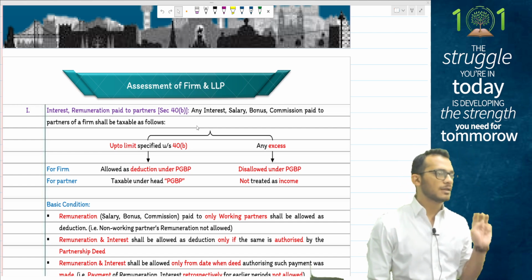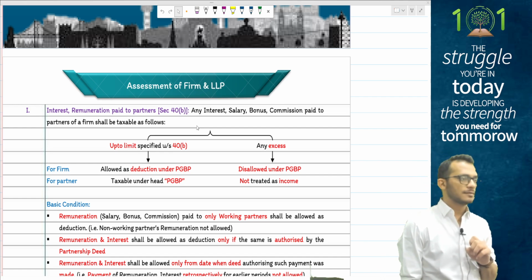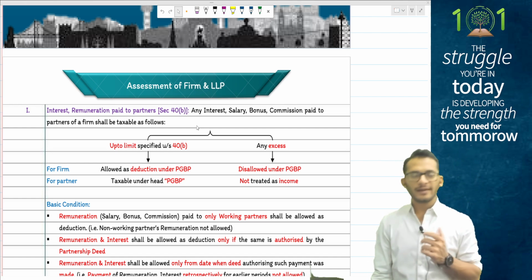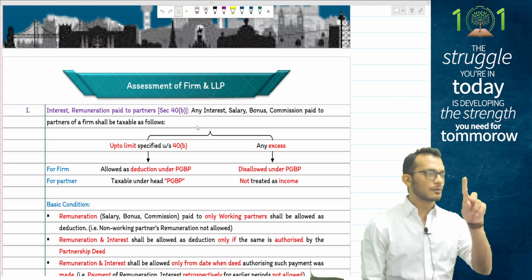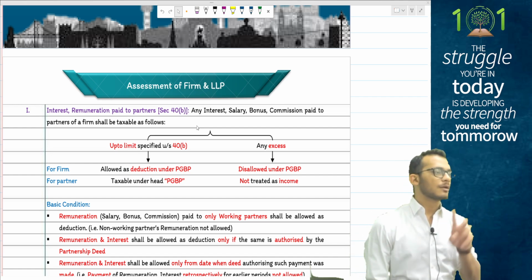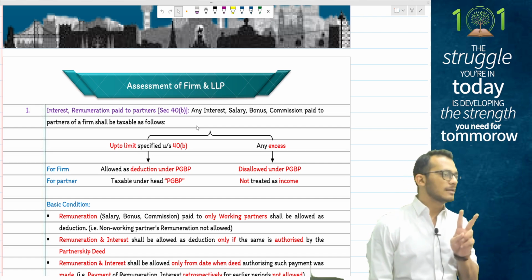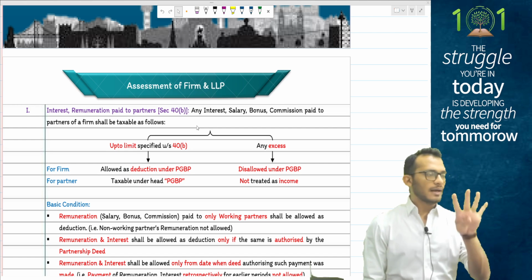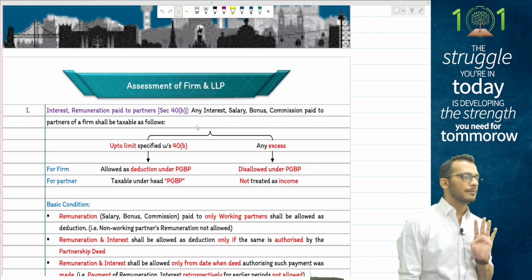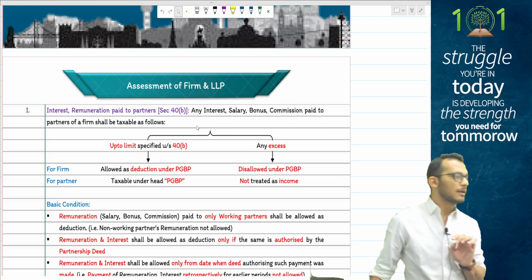Then comes rule number 3, which talks about salaries. For you to start paying salaries, there are some rules to satisfy, people. Rule number 1, there should be a deed. Rule number 2, the deed should confirm there is a salary payout. Rule number 3, salary can only be paid to working partners. And rule number 4, the salary can only be paid prospectively, it cannot be paid retrospectively.